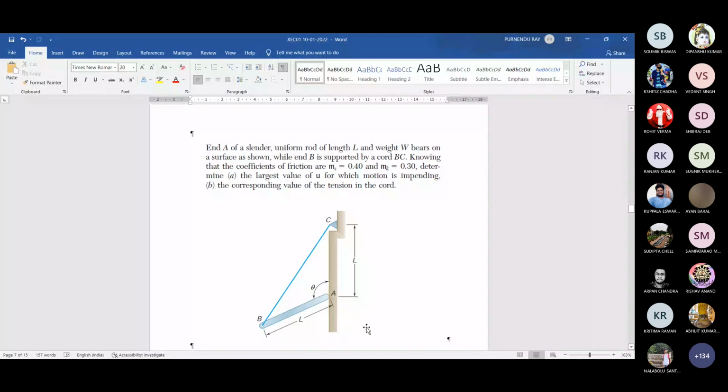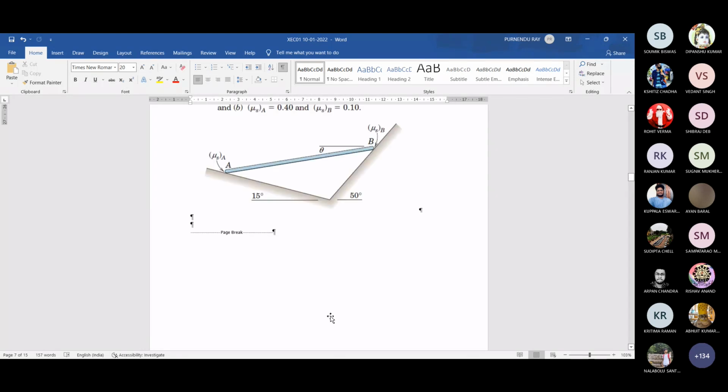So definitely, whatever reaction passes through A, that combined reaction will pass through that point of intersection between the line of action of Mg and the line of action of this tension along member BC. Because primarily you need to satisfy that three forces must be concurrent for the condition of equilibrium of three forces in a plane. That's all. So geometrically or graphically, you get some simple situation and you have some idea about the values when you draw this force polygon, that is the closed triangle. Otherwise, nothing to worry. You do like this.